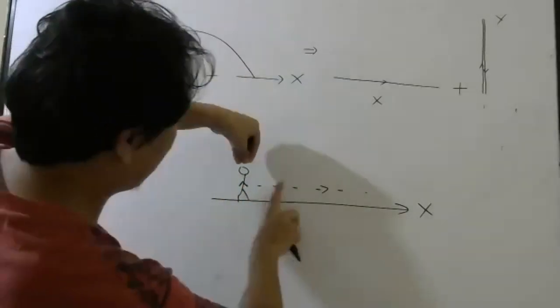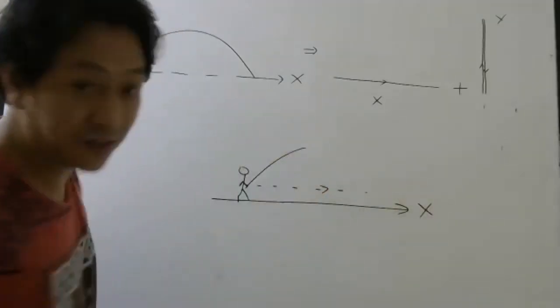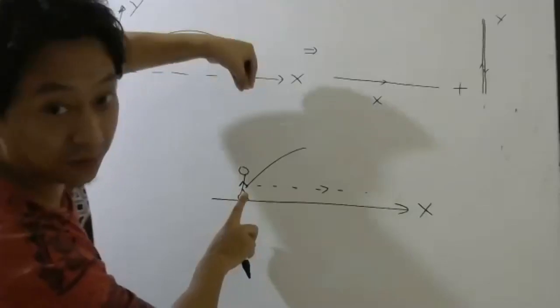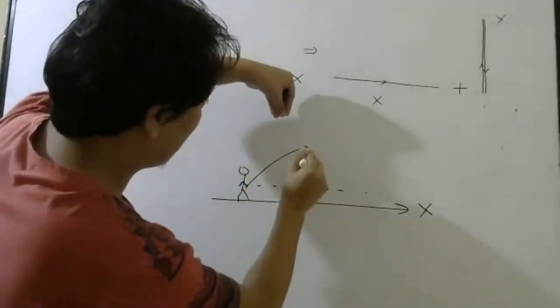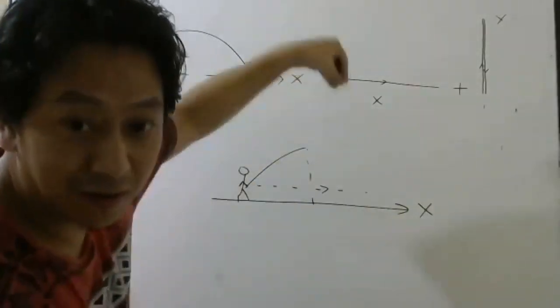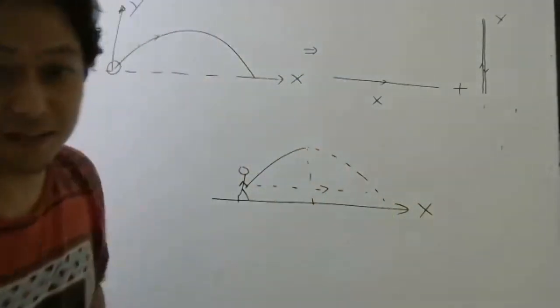As you are going here, I will take you up. But you keep going here. So as you are going forward, I will take you up, and then I bring you down. So where will you go? Somewhat like this, yes or no?